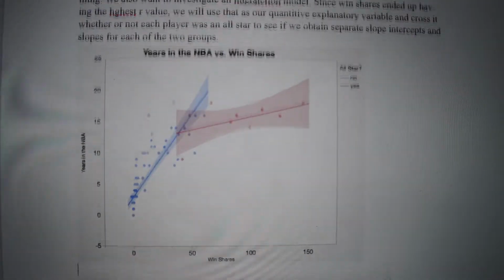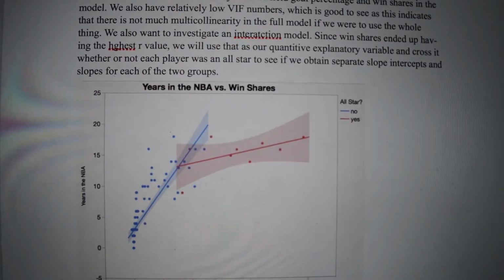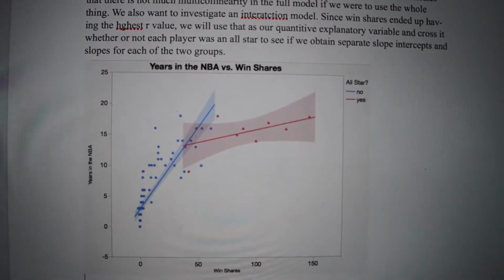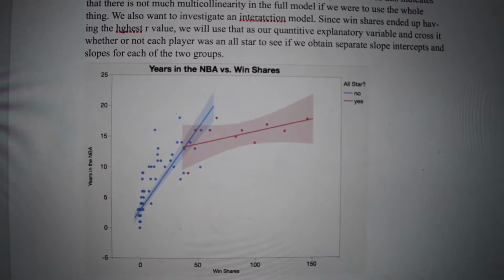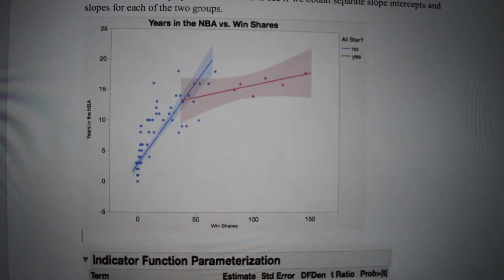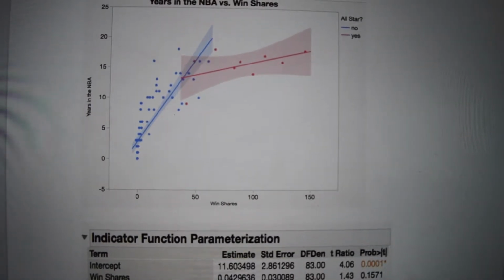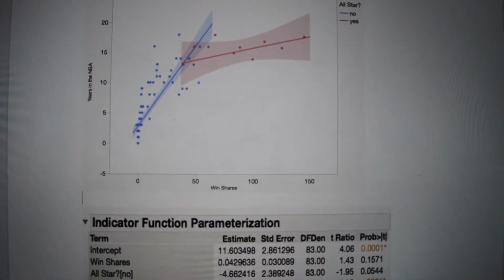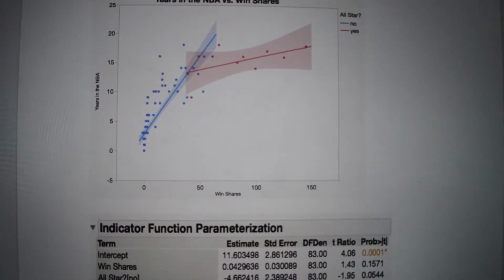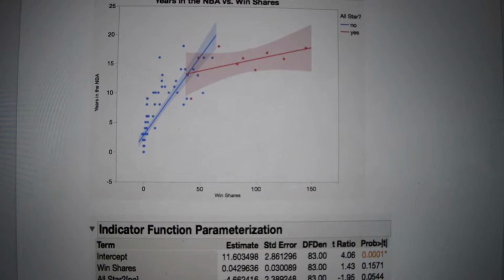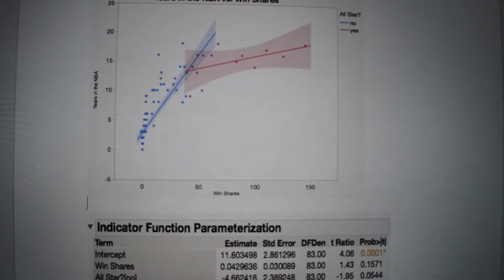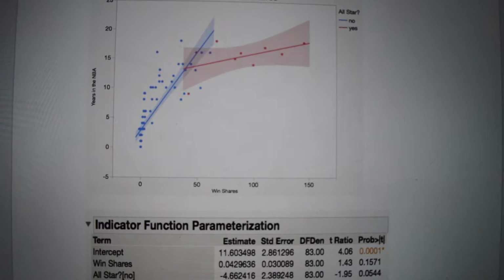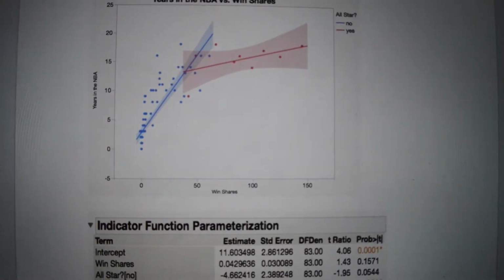Since win shares had the highest R-squared value, we used it as our quantitative explanatory variable and crossed it with whether or not the player was an all-star. From the interaction scatter plot, we can see there's an interaction with win shares and whether or not the player was an all-star. If we were to look at the scatter plot without the interaction distinction, it would appear as though fitting a quadratic model to win shares would be necessary. However, after making the distinction between all-star and non-all-star, we can see that an interaction term suits the model. This is because there are distinct differences in the slopes between all-star and non-all-star.